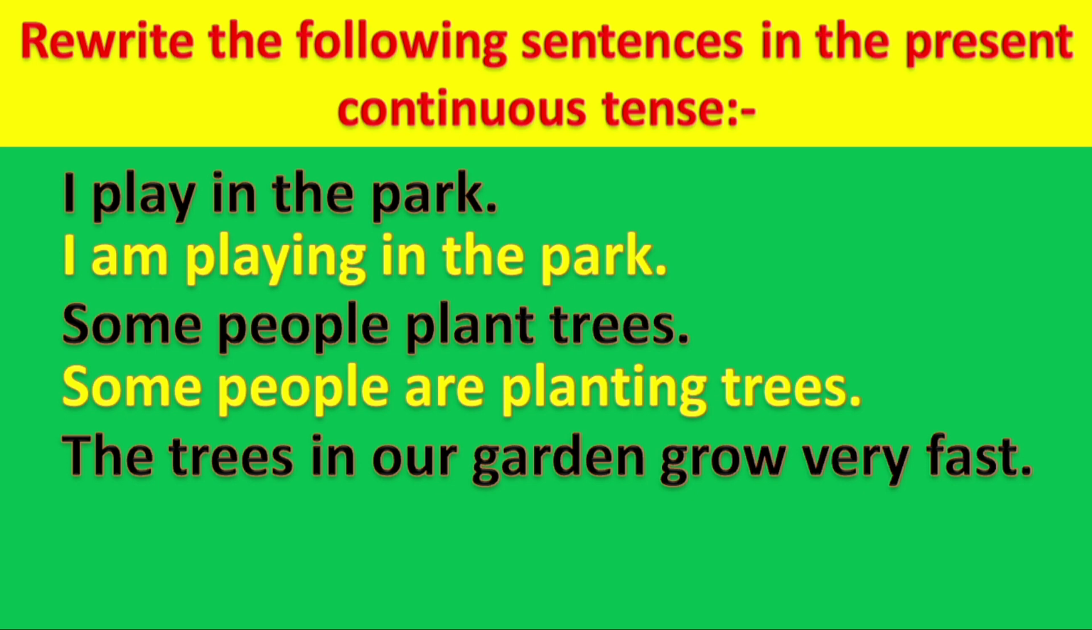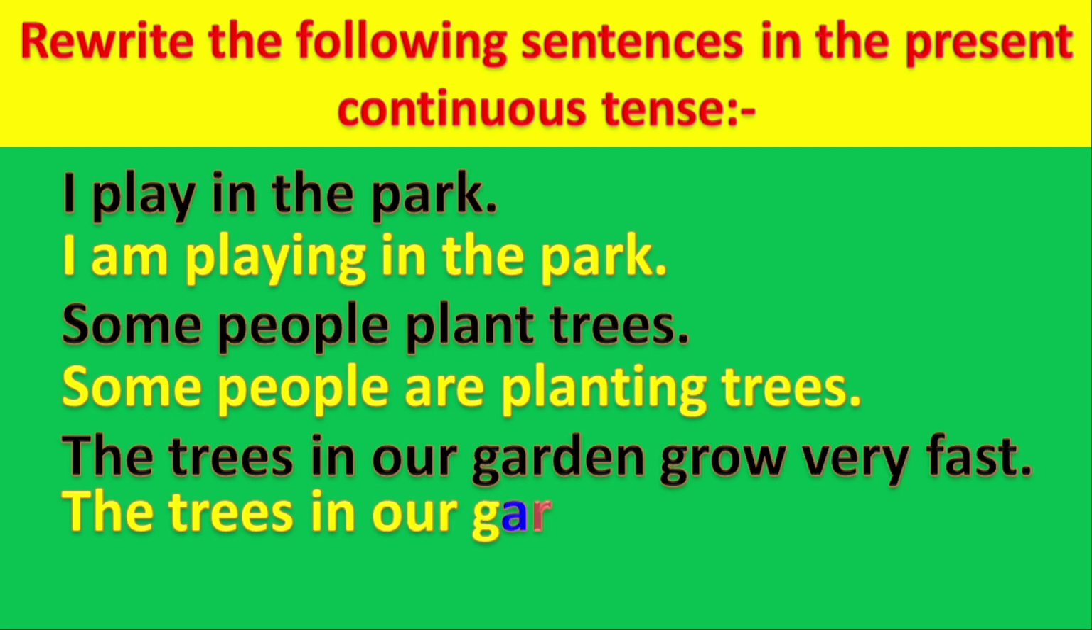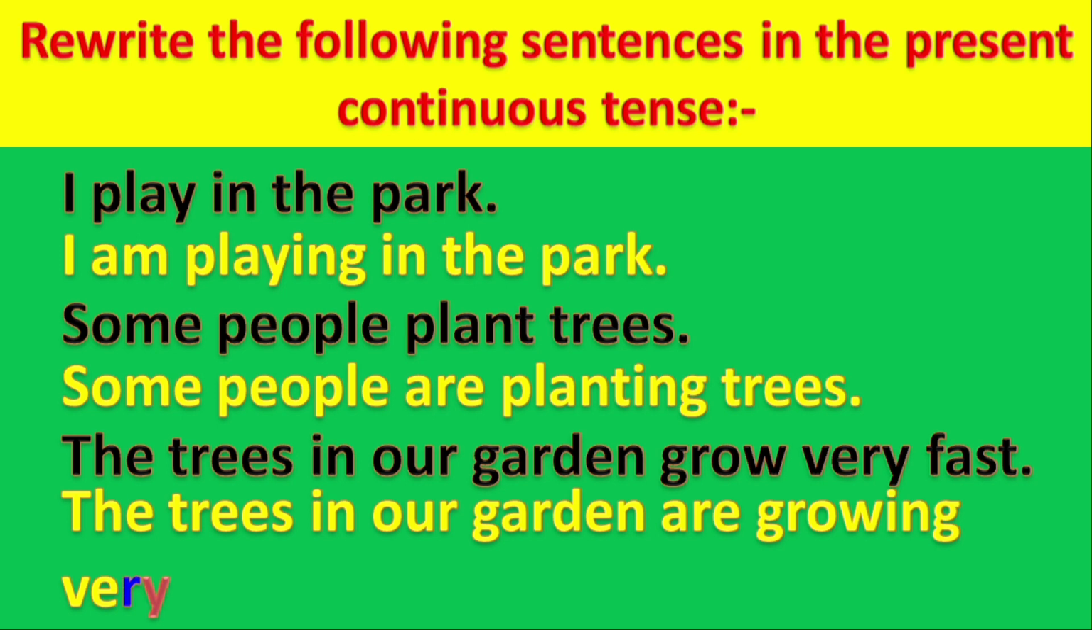Next we have the trees in our garden grow very fast. So the answer will be the trees in our garden are growing very fast. Or you can say in another sentence, the trees are growing very fast in our garden.